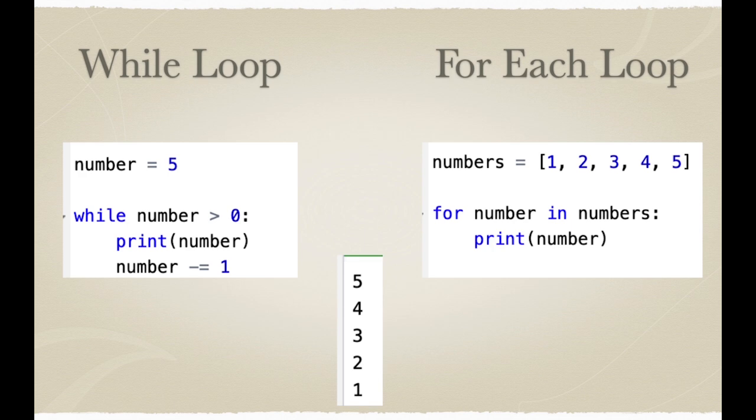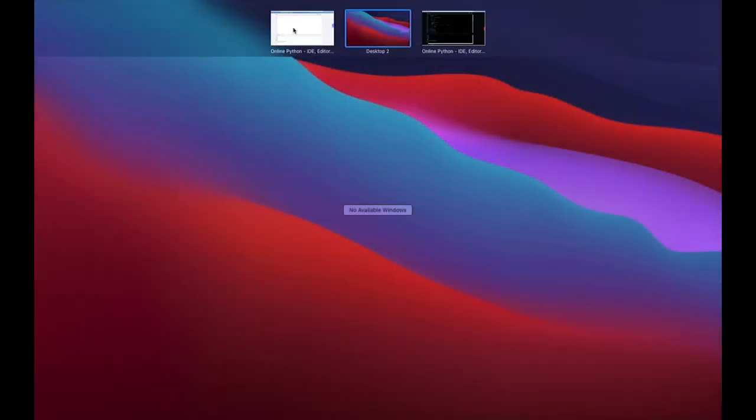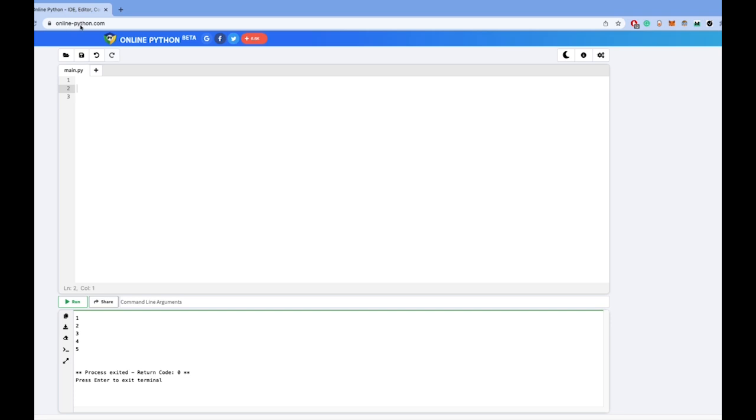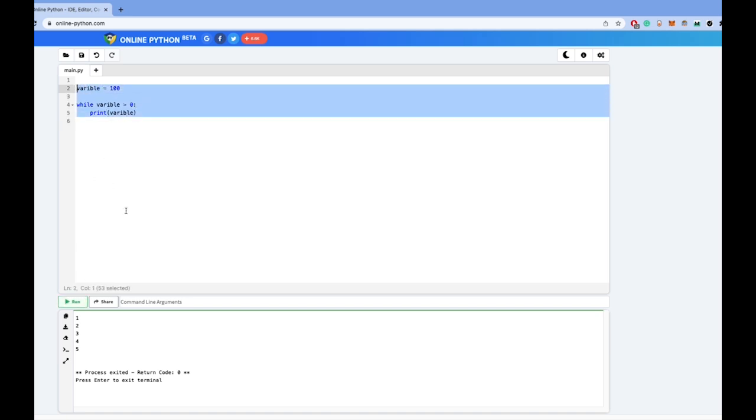And now let's take a look at a live example. So here I am using onlinepython.com to type my code. Let's start with a variable to which we will assign the value 100. Let's write our while loop. While variable is greater than 0, print variable. Let's run this condition.